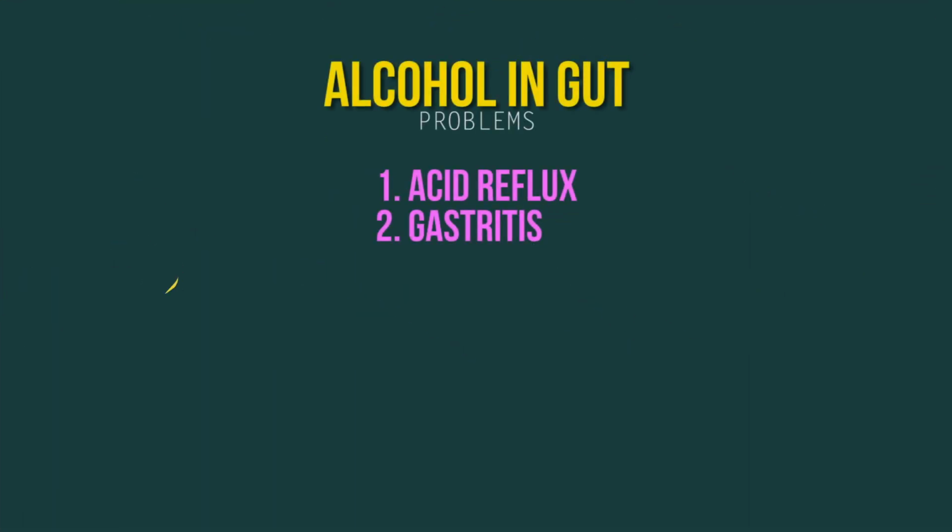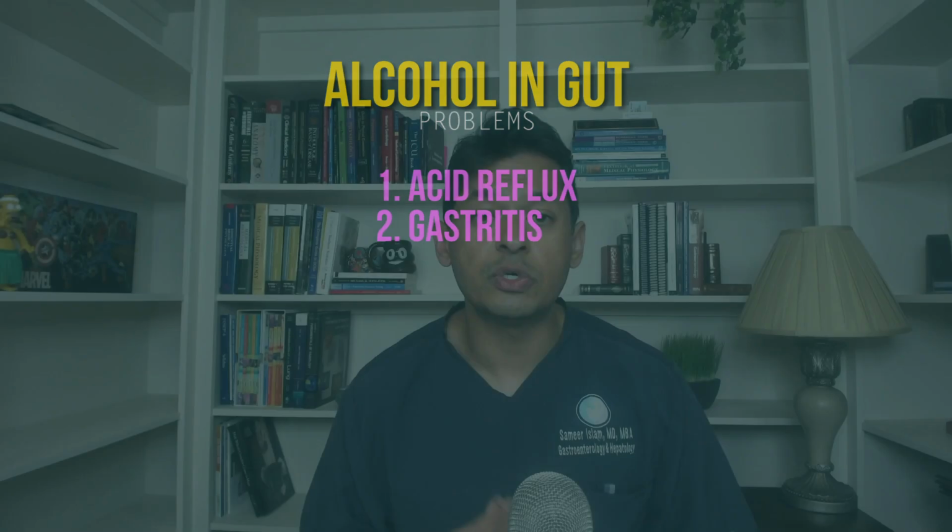Number 2, so we know that alcohol also causes a lot of gastritis or indigestion or abdominal pain. And that's a very common cause. In fact, we have a term for that called alcohol gastritis. So we can actually see this with the scope, where we can actually see damage inside the stomach from alcohol use. And it's hard to pinpoint how much alcohol you need to cause damage. Everyone's different when it comes to that. That's another thing that can occur as well.